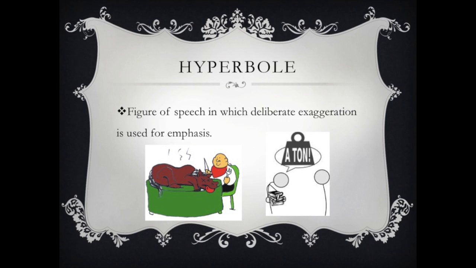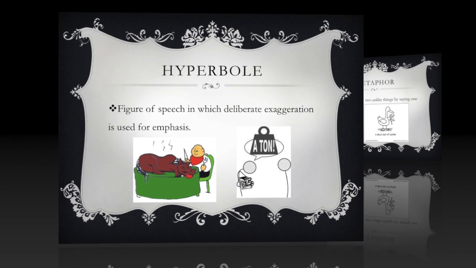The second one is that this weighs a ton. Well, a ton is actually 2,000 pounds, and it would be very, very heavy if it weighed a ton. Again, it's a figure of speech that's exaggerating how heavy it is using hyperbole.